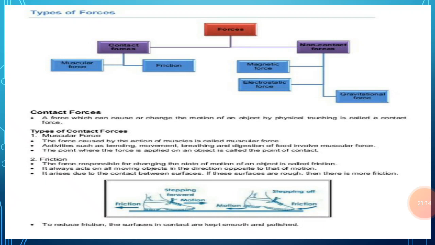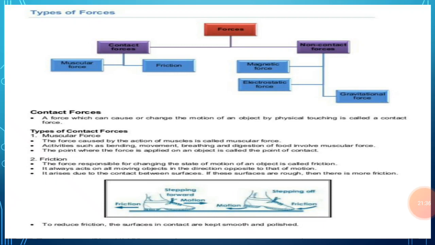For example, when we lift a book from a table by applying a muscular force, then our hand is in contact with the book. We cannot lift the book from the table without touching it. Our contact with an object for applying the muscular force can also be through a stick or a piece of rope.